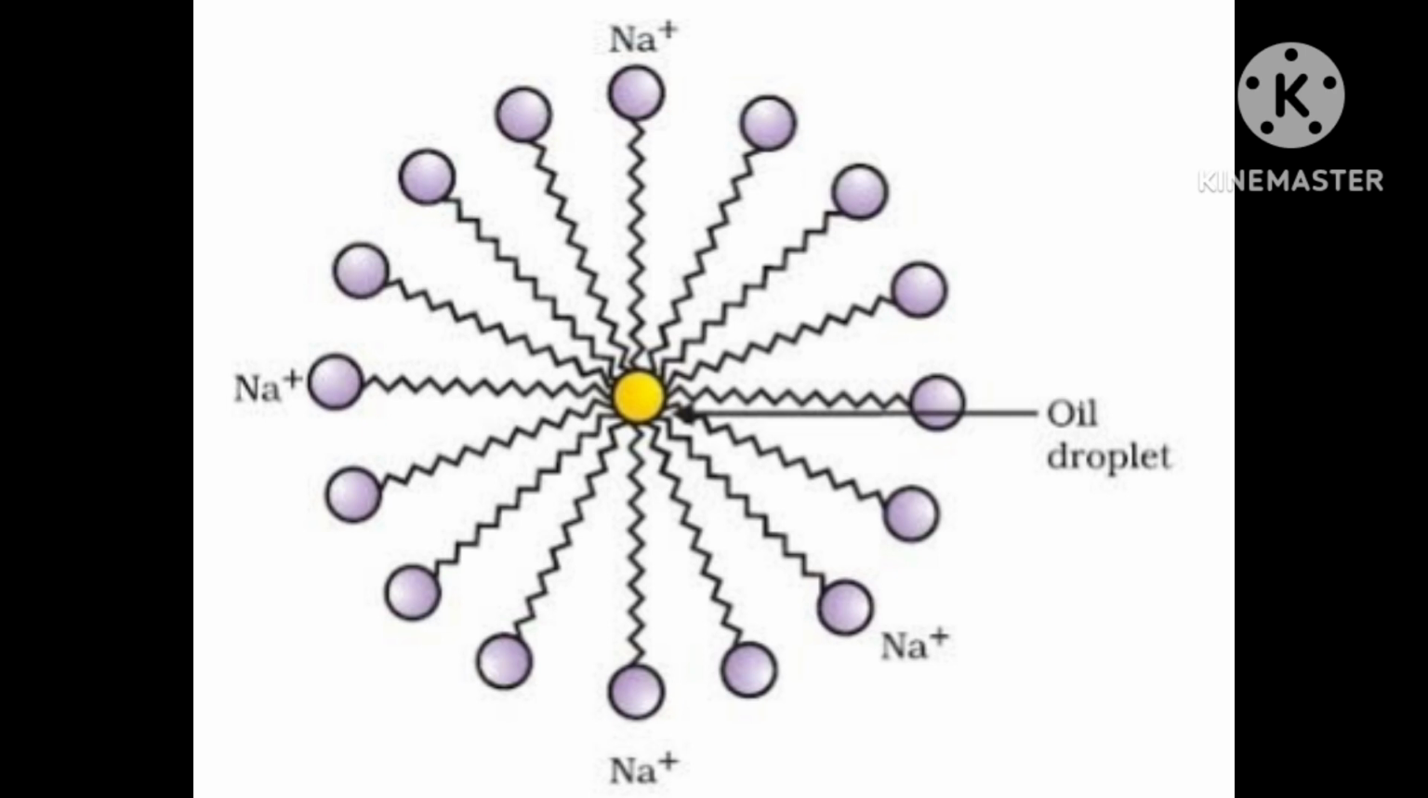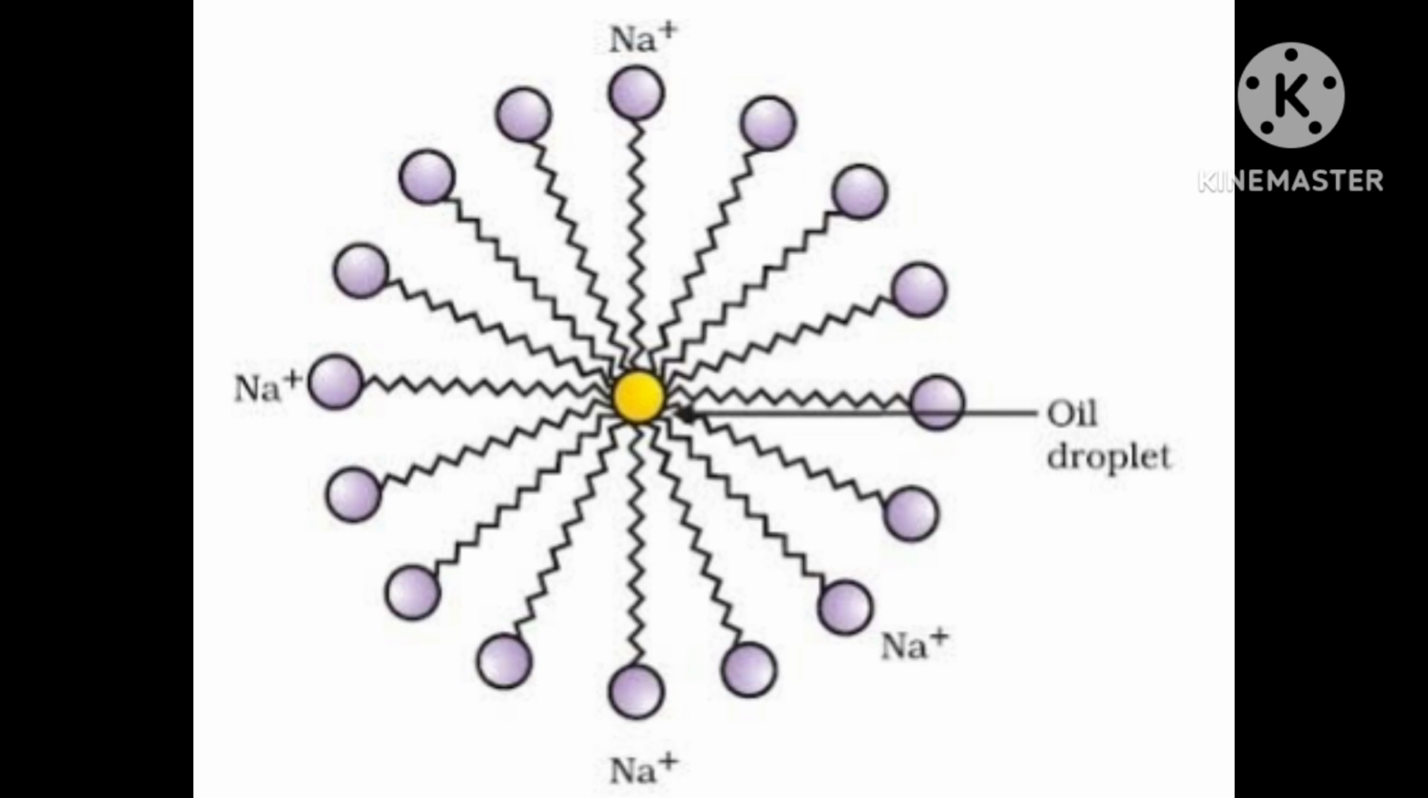The RCOO ions, however, consist of two parts. RCOO, that is, for example, the stearate ion. R means here CH3 CH2 whole 16. That is the R, and COO minus is attached. Hence, it has two parts.